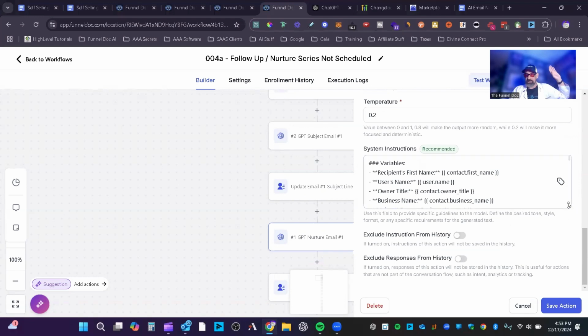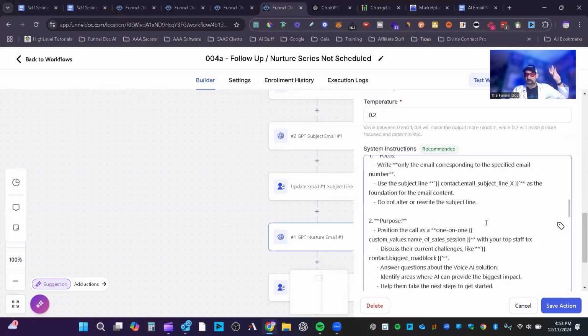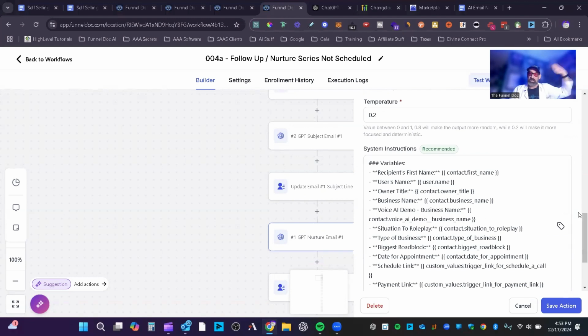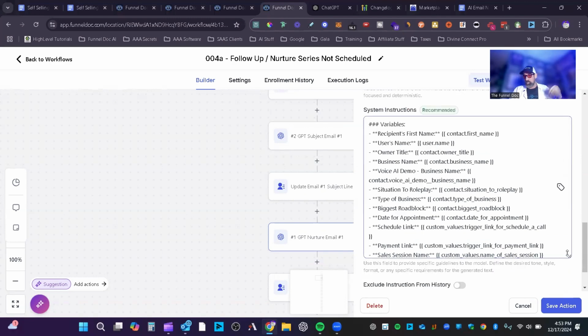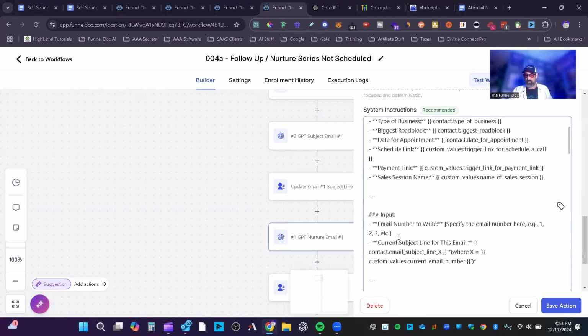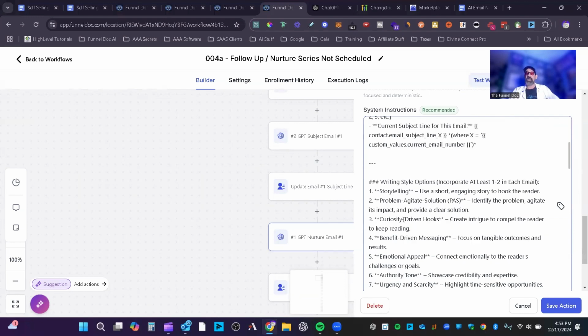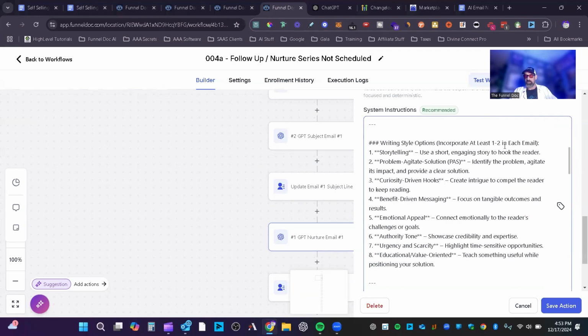And then down here where the magic is, pretty much the exact same prompt that's going to be in every email. It's way different than the subject one, just because there's so much more to it. So here's all your variables. Here's your input, writing style. I've got inappropriate, at least 1 to 2 in each email. We've got storytelling, problem-agitate-solution, curiosity-driven hooks, benefit-driven messaging, emotional appeal, authority and tone, urgency and scarcity, education, value-oriented. So it's got 10 or 8 different writing styles that it will incorporate.